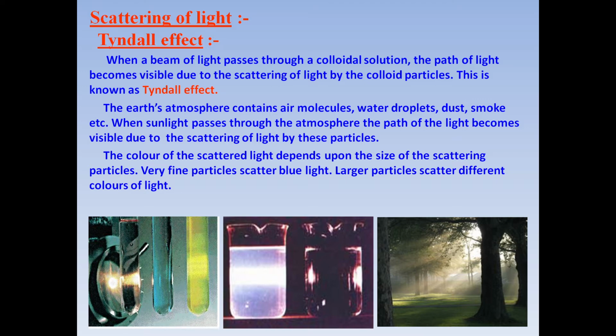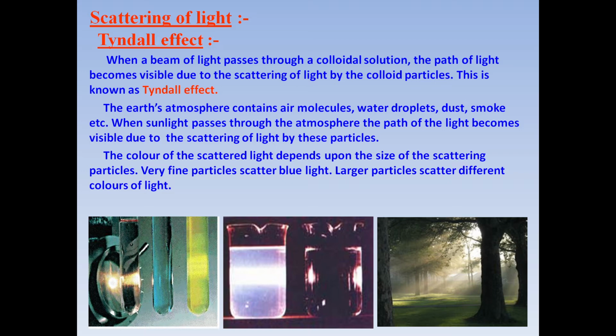And this Tyndall effect you can see in the lab, and you can see it naturally also. Here you can see a forest and the sunlight is coming and it is scattered. You must have seen it in your surroundings too. So this is due to the Tyndall effect. Now this Earth's atmosphere, you know that it contains air molecules, water droplets, dust, smoke, etc. So when sunlight passes through the atmosphere, the path of the light becomes visible due to scattering of light by these particles. These particles scatter the light in the same way as colloid particles scatter light.